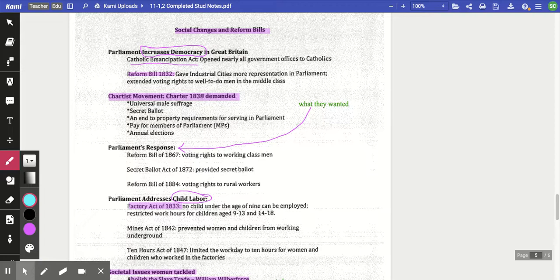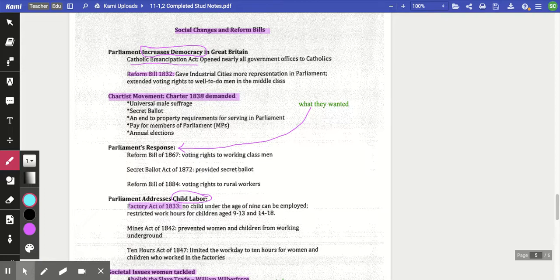But Parliament eventually does respond, and we see in 1867 they have another reform bill, and this time the working class men. So by this point, by 1867, you have all middle class men can vote, and now working class men can vote. We have the secret ballot in 1872, which is very beneficial particularly when the lower class men are voting, so they're not being persuaded to go a certain way or intimidated.